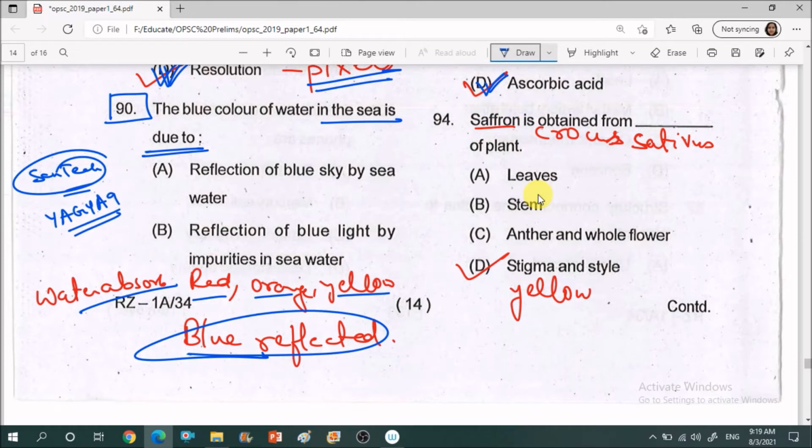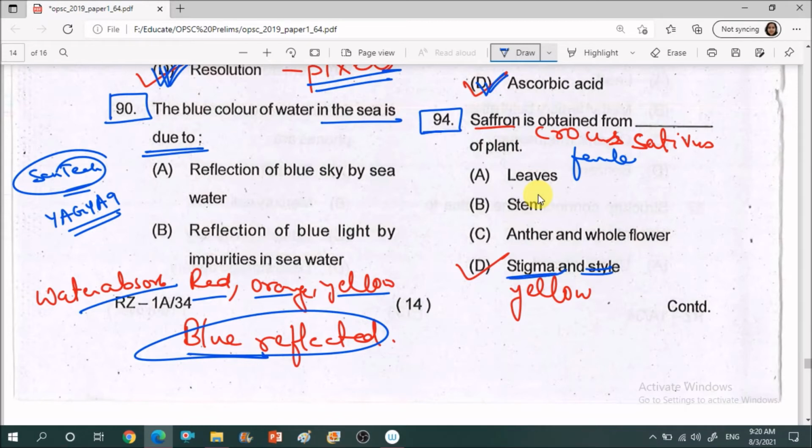Next, saffron is obtained from the dash of the plant. Question number 94. Leaves, stem, anther and whole flower, stigma and style. So as you know, saffron is basically the female part of the flower, and what is the female part called as? Stigma and style, which is yellow in color.